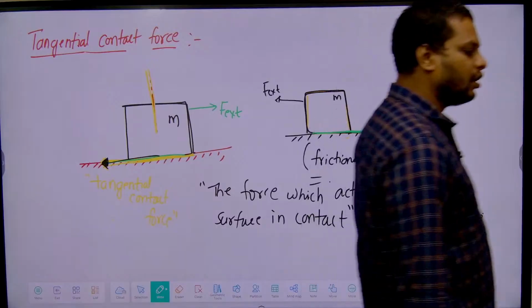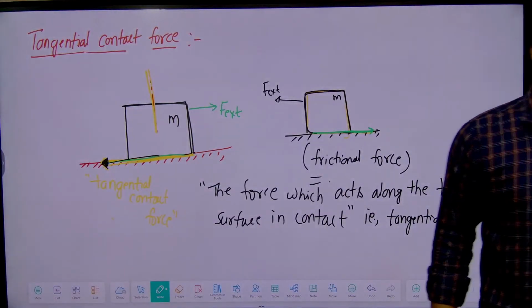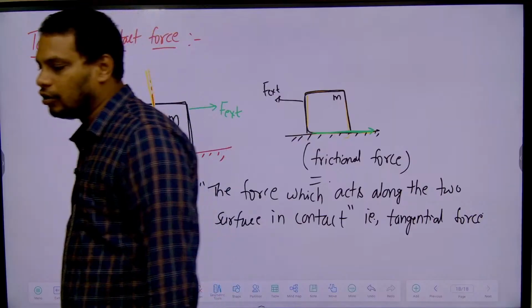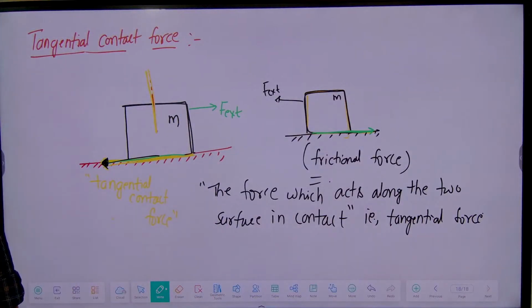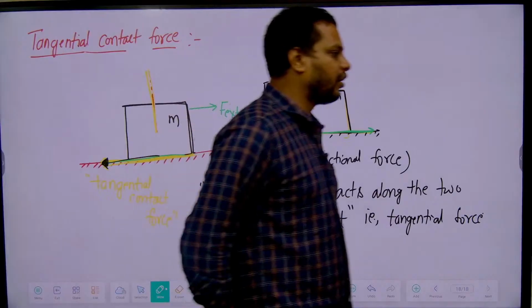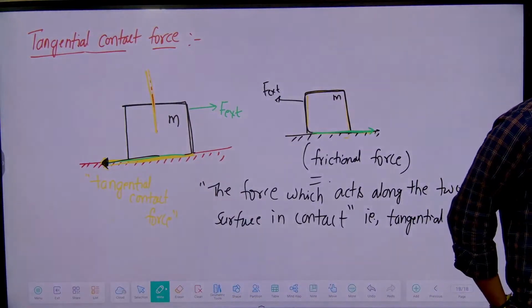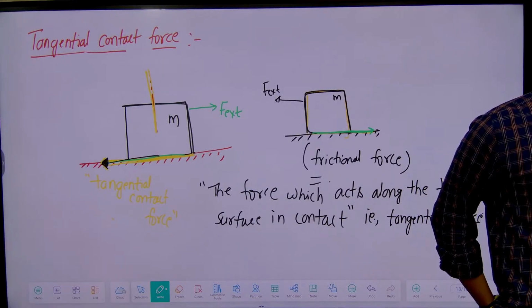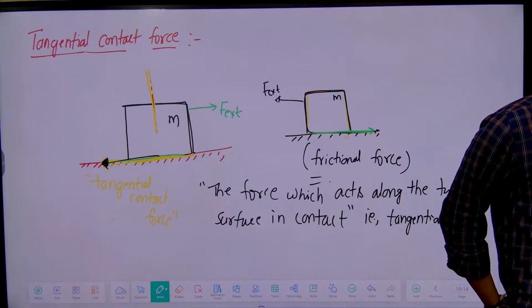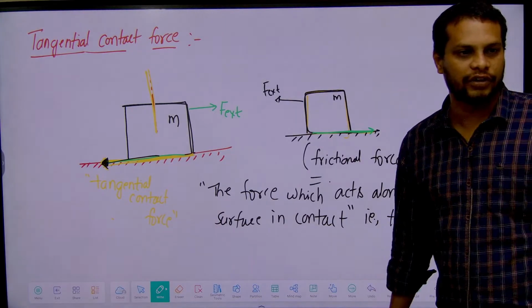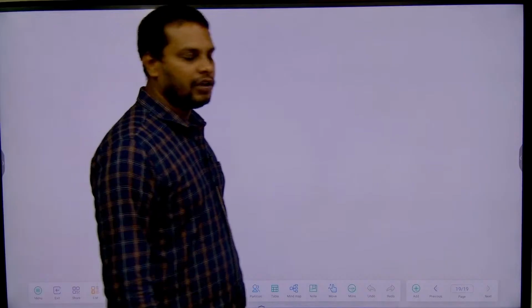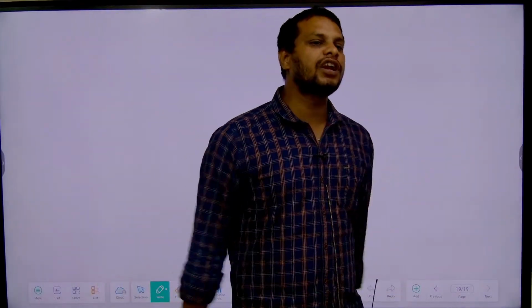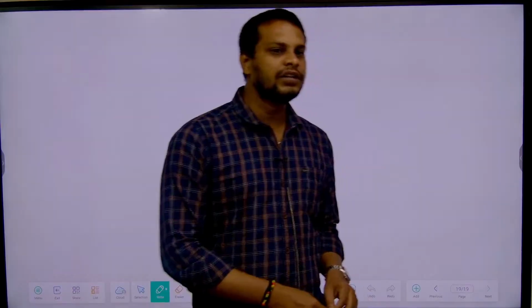Now try to understand, this tangential force is also called frictional force. So write down: the tangential contact force is also known as frictional force. What do you mean by frictional force? The force which opposes the relative motion of a body. That is called a frictional force.